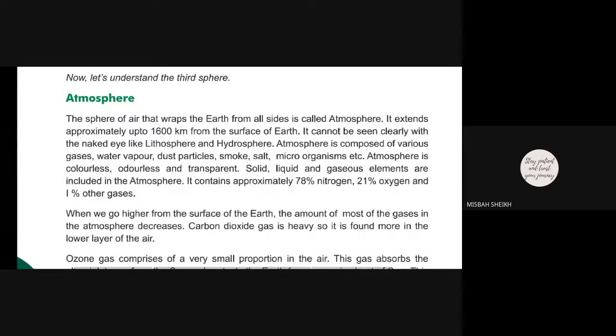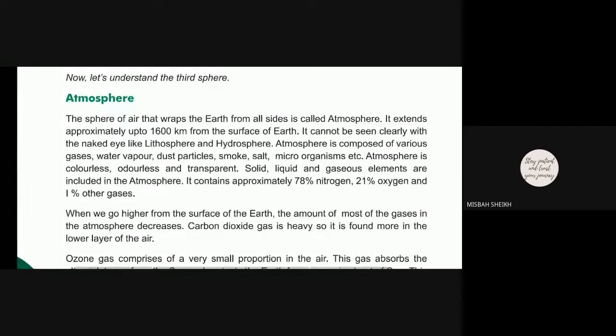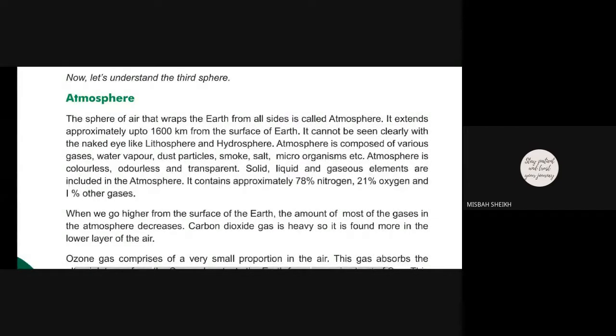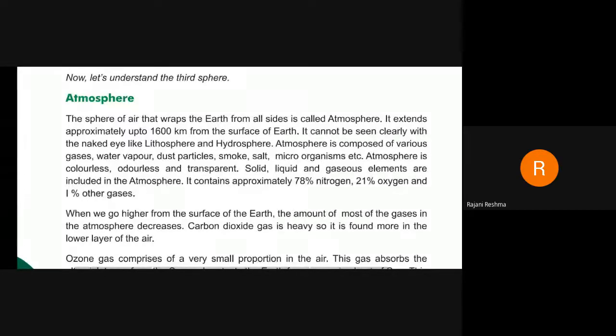Okay, that is the proper definition, the same way I told you for lithosphere and hydrosphere. An element which is made of air, gases. When the fireball that is Earth is detached from the sun, that one.